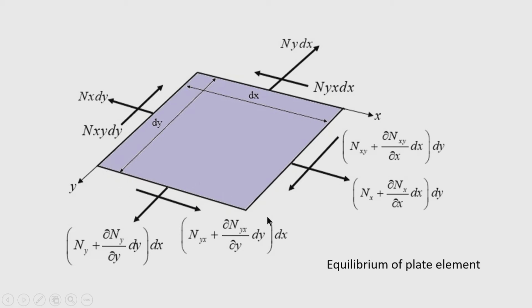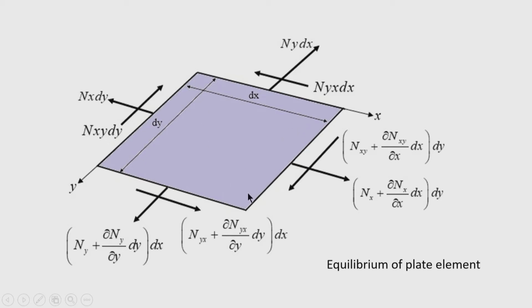Now, there are in plane shear forces that give rise to a compressive force along one diagonal, and along the other diagonal there is a tensile force. You can see here, if you take the resultant of these two in plane shear forces acting tangential to the edges, then you will get the resultant as a tensile force along the diagonal.